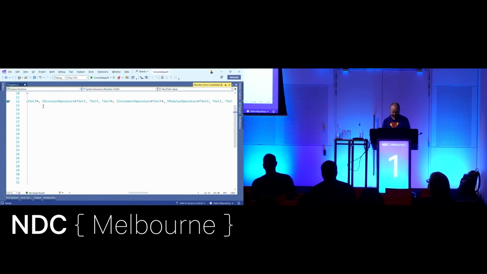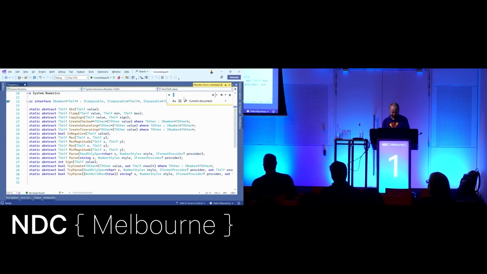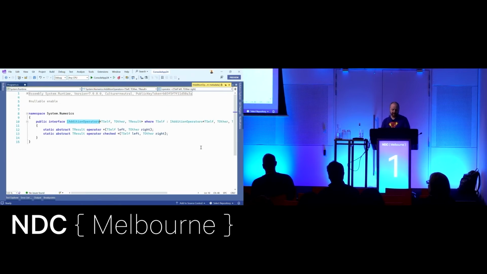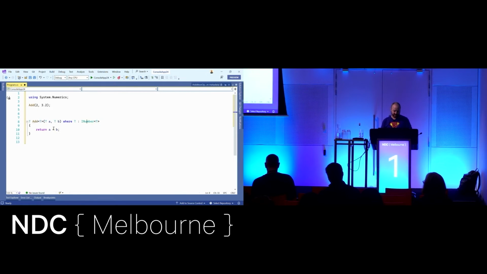So in particular, if we go to addition, I believe. Yeah. So INumber implements addition operators. And guess what? Here's our static abstract method, right? This is the plus operator that I'm calling from my generic method. The reason this works is I'm essentially, it doesn't look like this in C#, but I'm kind of doing this. Well, as I say, it doesn't work in C#. But that's what I'm doing, right? This is just a static method call, this little thing here.